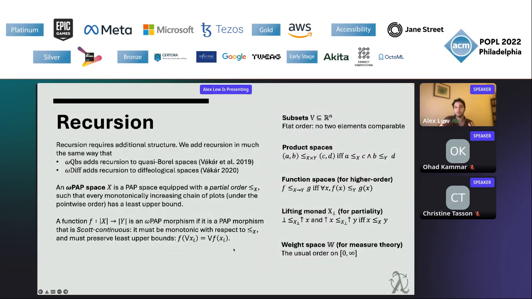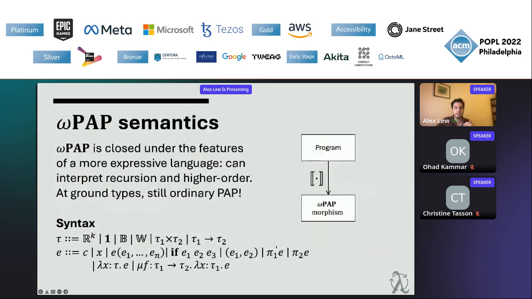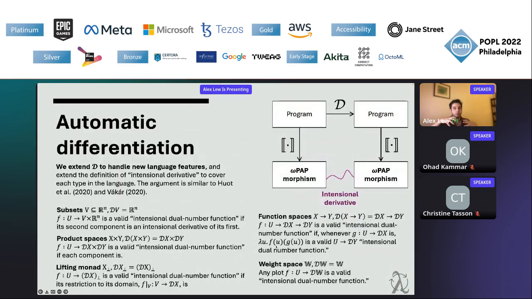Handling recursion in general requires another extension beyond just handling partiality that I'm not going to go into, except to say that we can define an omega-PAP category very similar to omega-diff and omega-quasi-Borel constructions, which were used to add recursion in those settings. And that gives us the structure we need in order to give a semantics to our full language, interpreting every program as some omega-PAP morphism. We can also prove AD correct for a slightly generalized notion of intensional derivative. And I'll post these slides on the LAFI website if you want more details.